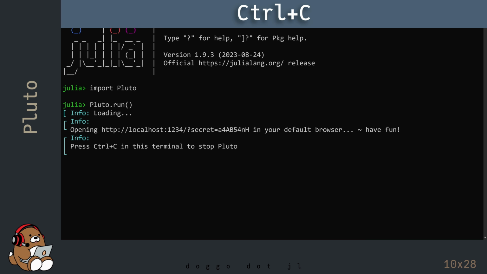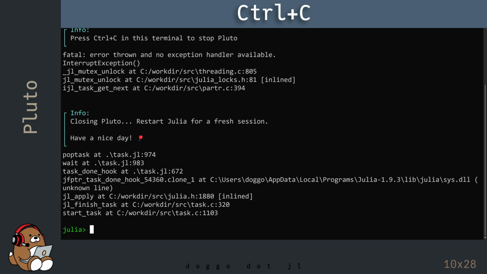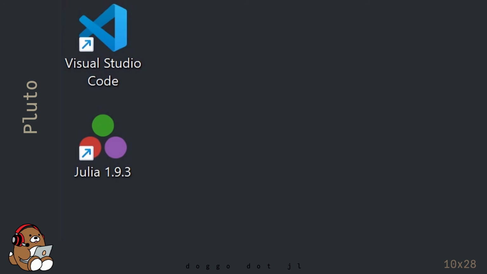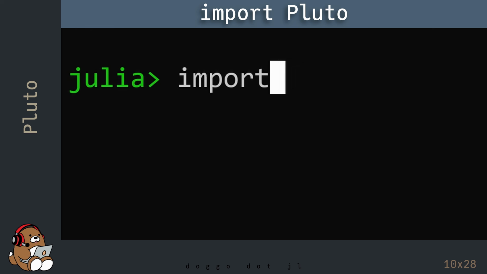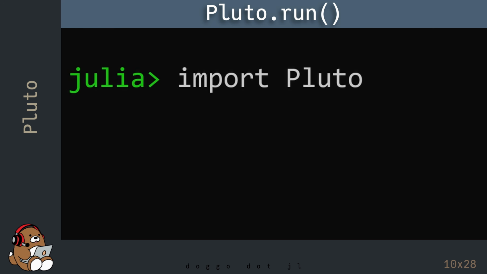To close out of the Pluto session in the Julia REPL, click Ctrl-C, and then exit the Julia REPL by using the exit function or by using Ctrl-D. The next time you want to access your notebook, go back into the Julia REPL and type in import Pluto, and then Pluto.run.